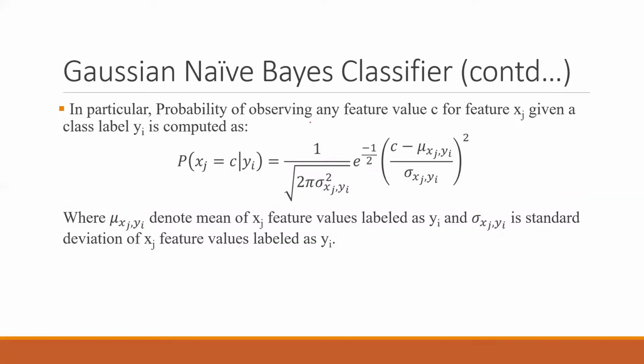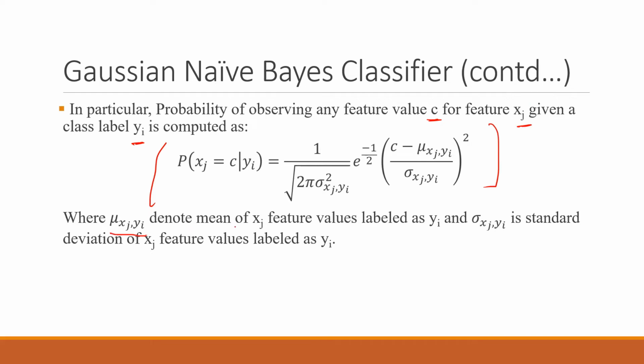And in particular, the probability of observing any feature value c for feature xj given a class label yi, the formula will be this. So this is similar to your z distribution probability formula. I hope that you can recall that. It is easy to understand here.